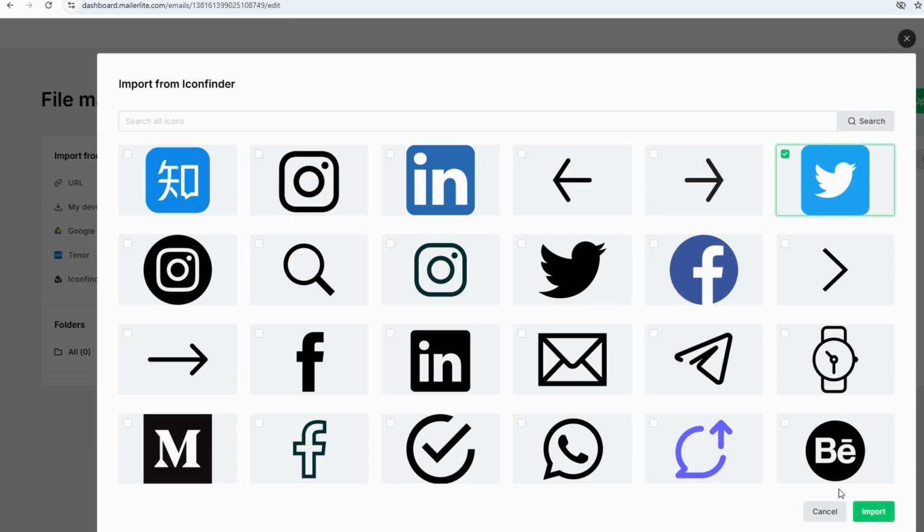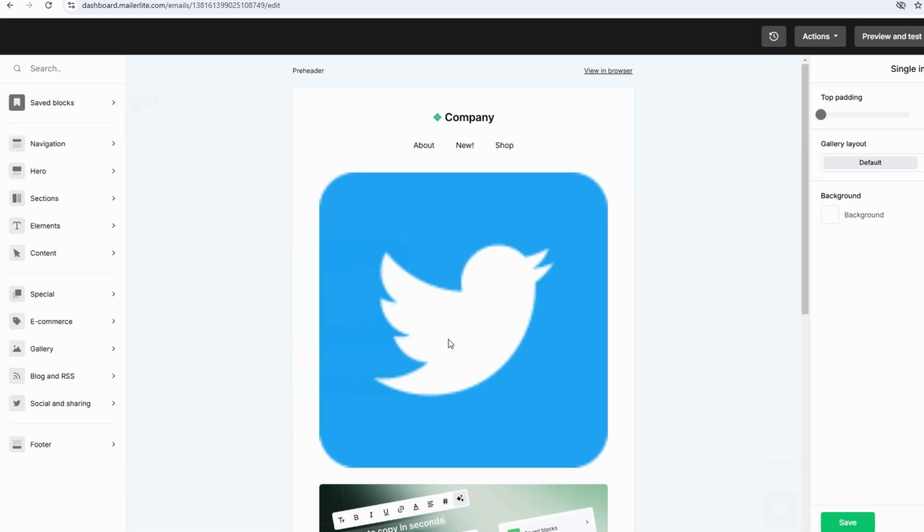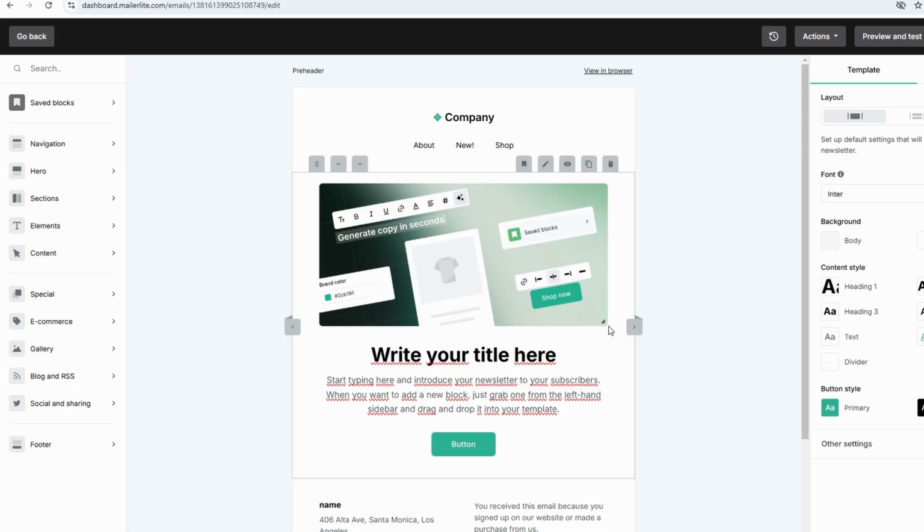Videos can also elevate your email content, especially for promotional campaigns, tutorials, or product showcases. To include one, drag the video block into your design. You can then embed a link to your video from platforms like YouTube or Vimeo. This ensures a professional, media-rich email that keeps readers engaged. For branding, drag in your logo to reinforce your identity. You can upload your logo file and adjust its placement to ensure it's prominently displayed.